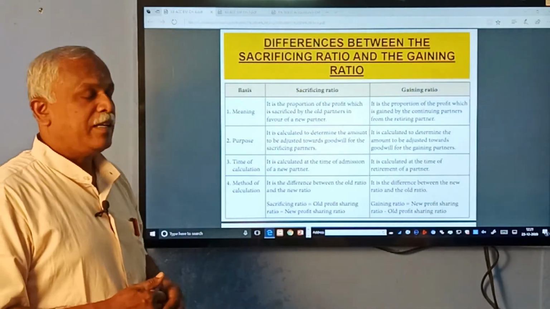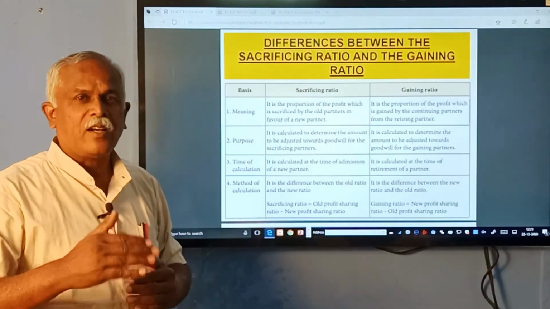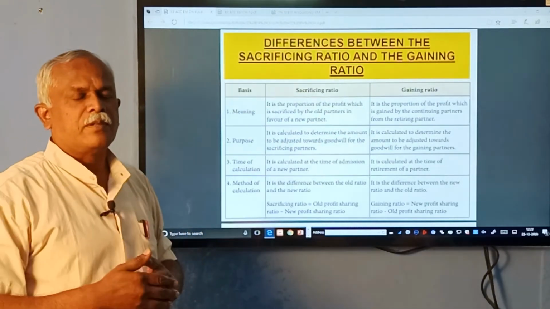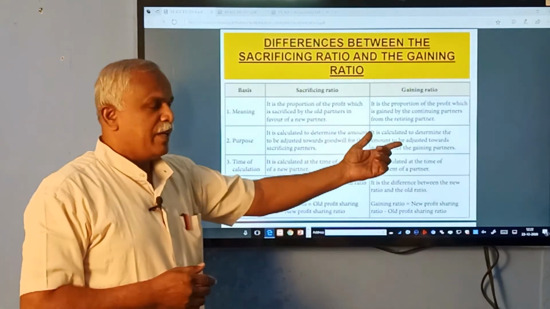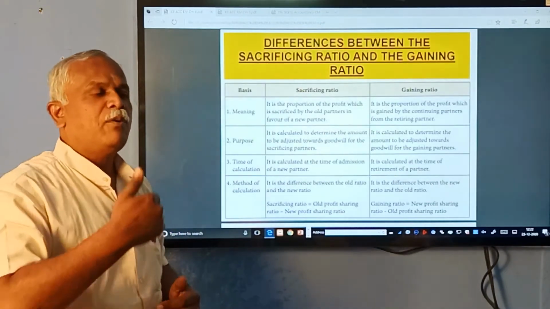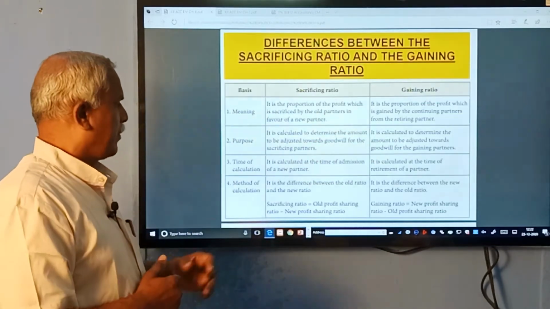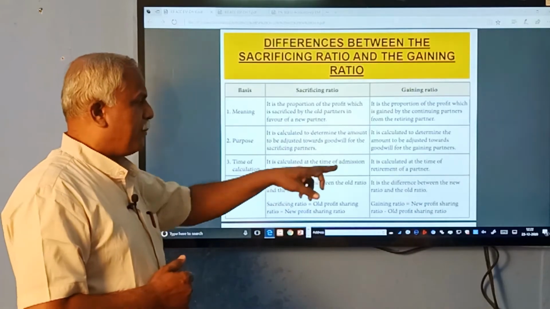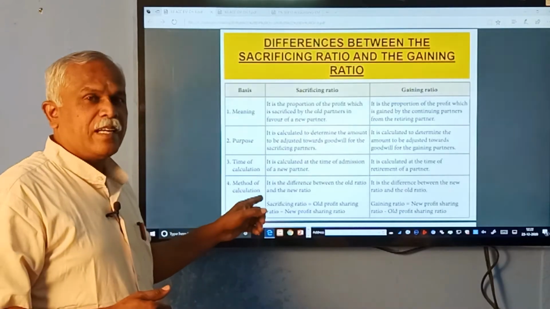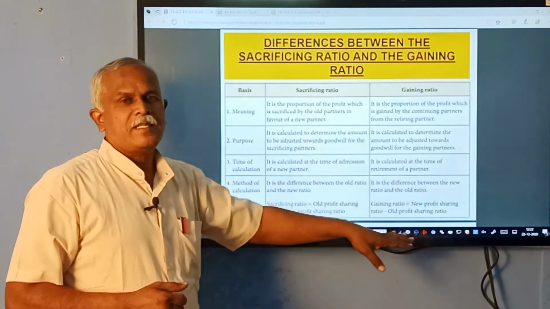Why is it calculated? The new partner has to compensate the old partners' sacrifice. So, he compensates in the ratio in which the old partners give, the same way he contributes to their loss. Same way here, the outgoing partner's share is taken by the continuing partners, and they have to compensate the outgoing partner. For that we calculate the gaining ratio. Sacrificing ratio is calculated at the time of admission; gaining ratio at the time of retirement. How is it calculated? Sacrificing ratio is old share minus new share. There it is new share minus old share.